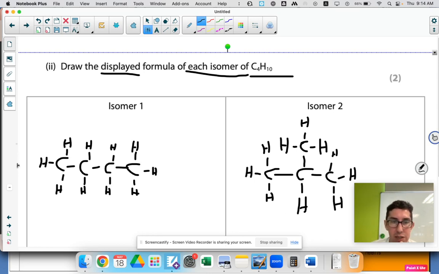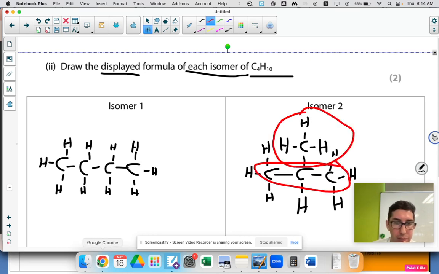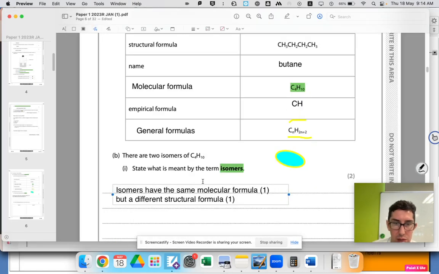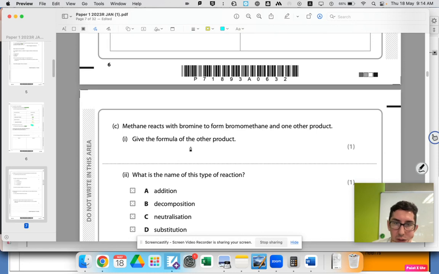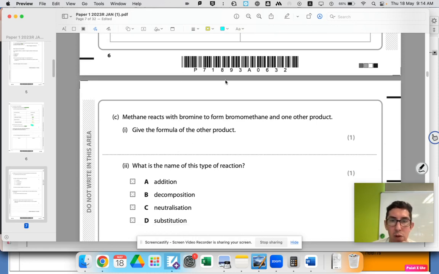Okay, so there are 2 isomers. This one's called butane. This is called propane, it's called methyl propane. This is the methyl group, and this is propane. So this is methyl propane. I wonder if that's going to be a next question. No, it's not. Methane reacts with bromine to form bromomethane and one other product.